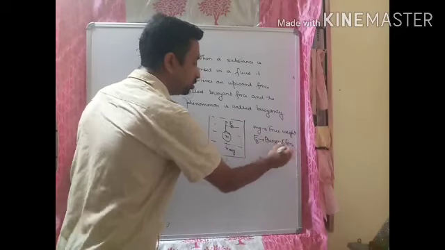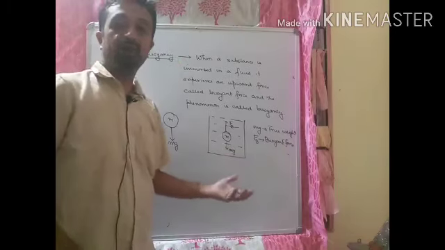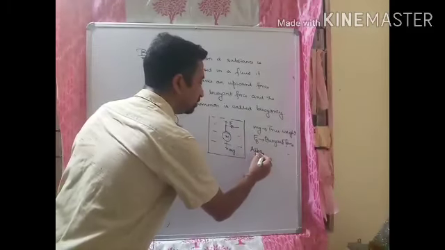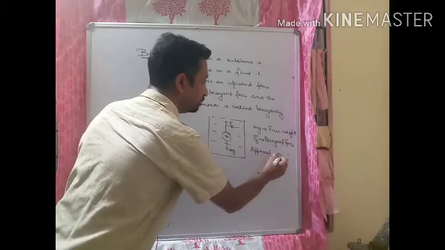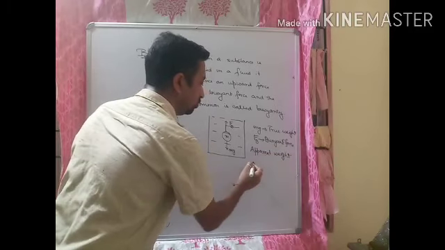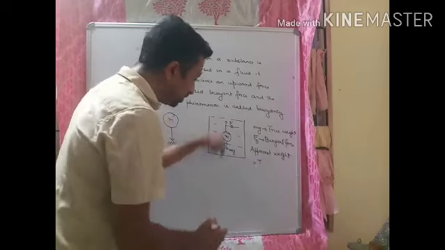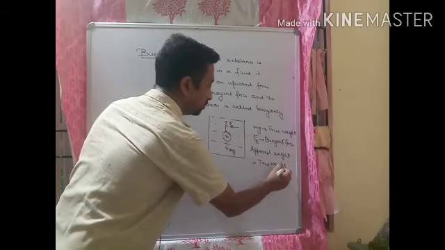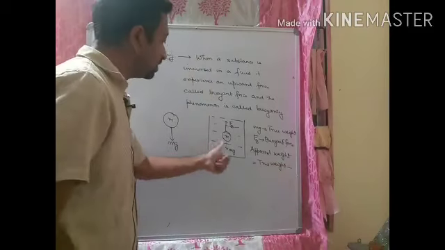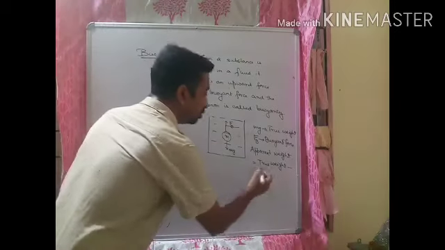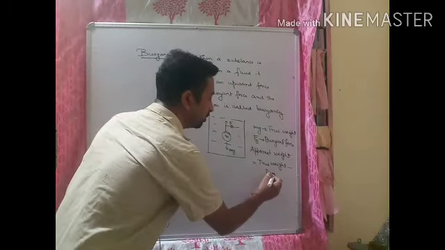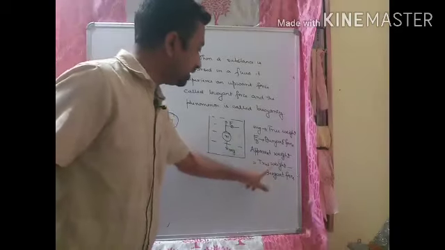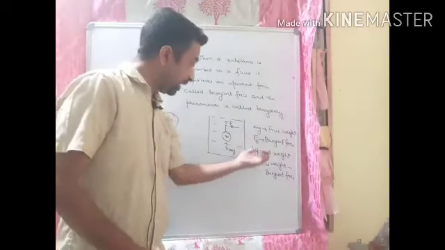Buoyant force. So what is the net force, or what is the apparent weight? What weight are you feeling? So apparent weight will be equal to true weight, which is acting downward, minus buoyant force, since weight and the buoyant force are acting in opposite directions. Here you see the apparent weight is less than the true weight. That is why the apparent weight is less than the true weight.